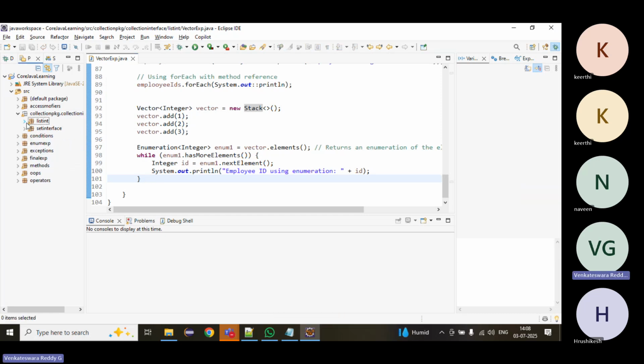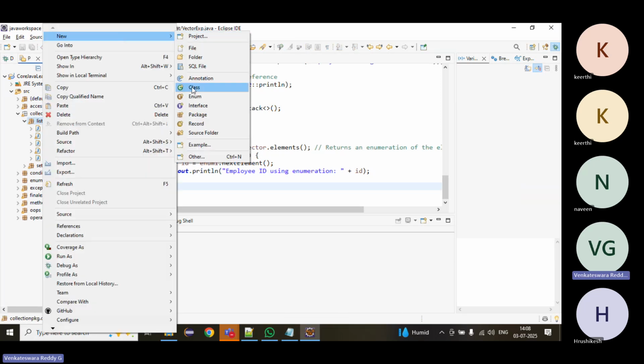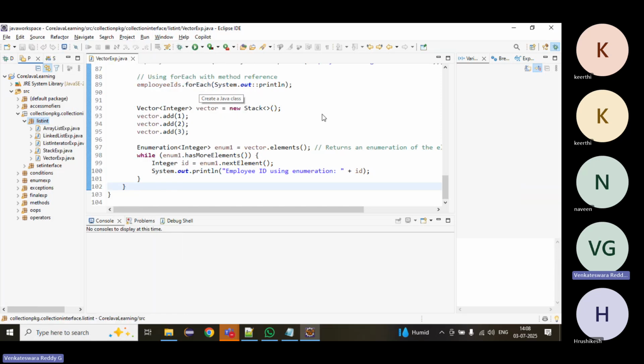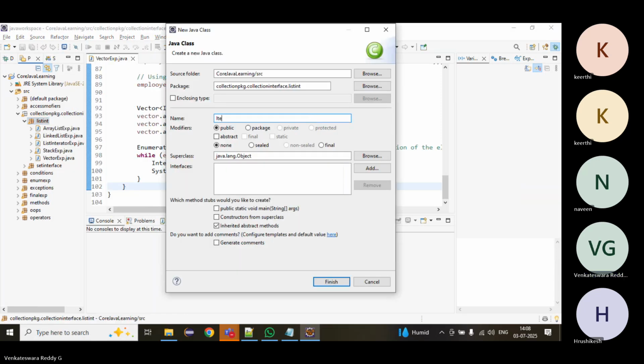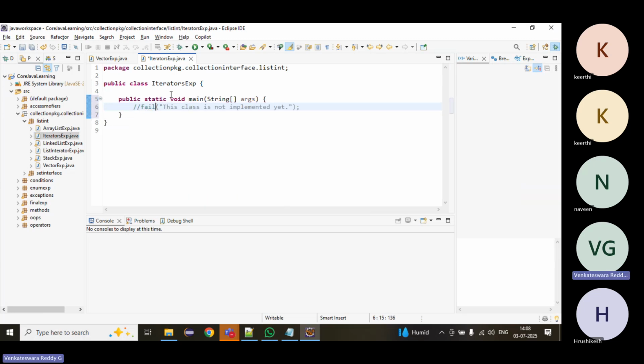And we will see one more interview question: fail-safe iterator and fail-fast iterator. We'll see what that is. Okay, we'll create one more class, IteratorSection, with a main method, for fail-fast.